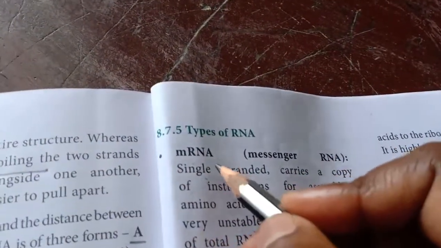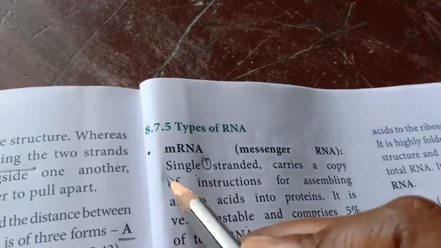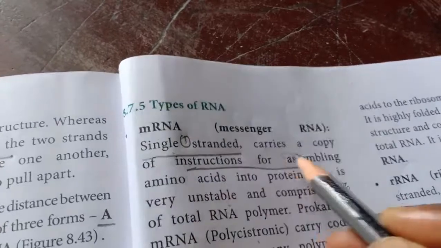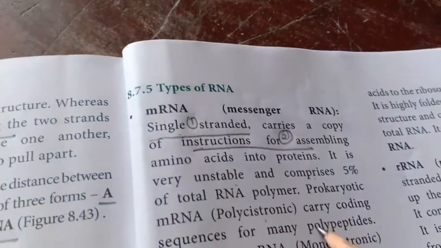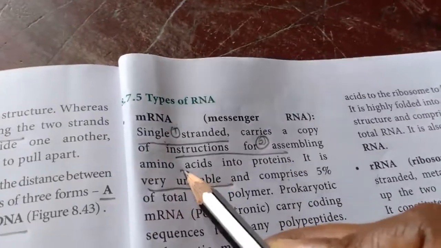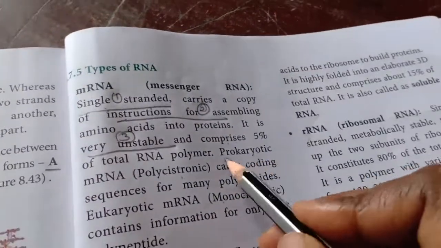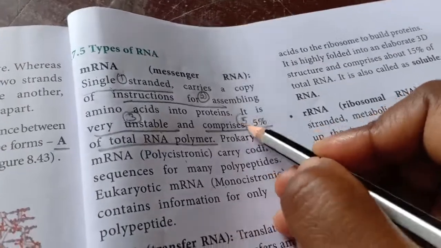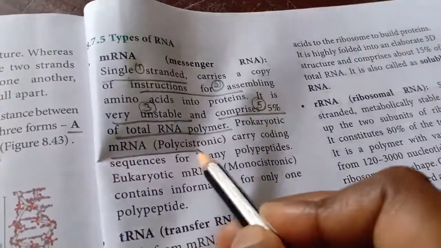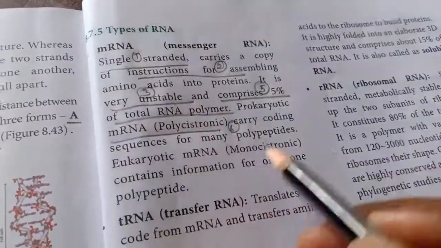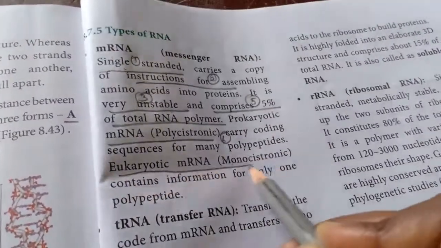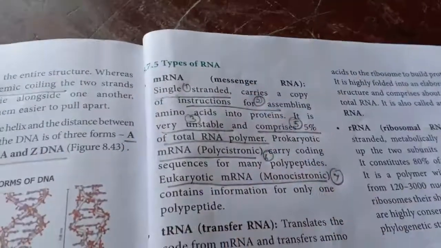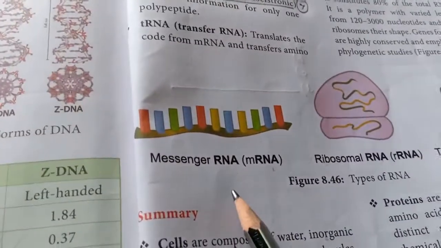Again I repeat, the first point is that it is single stranded and it copies instructions for assembling. Second point, it is very unstable. Third point, it comprises 5% of the total polymer. Fifth point, in prokaryotes it is polycistronic. Sixth point, in eukaryotes mRNA is monocistronic. So you got 7 points. Write it out in points and draw this diagram.